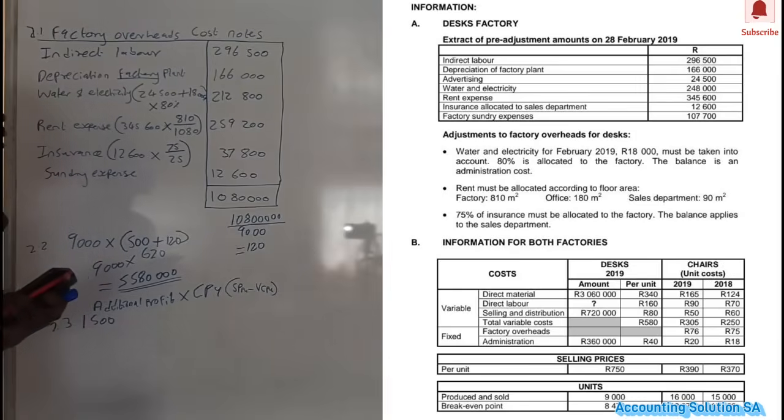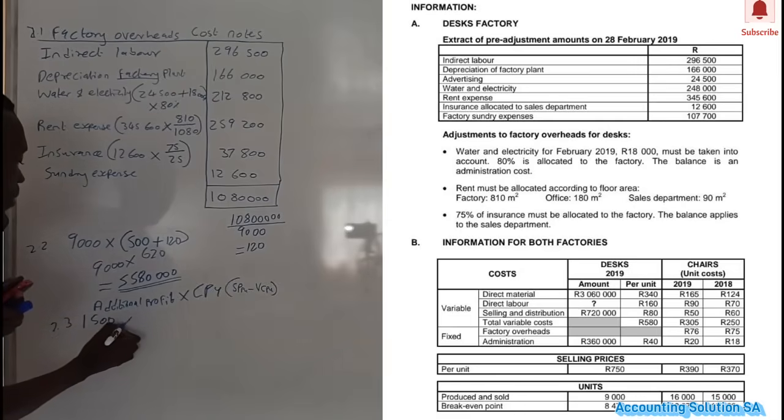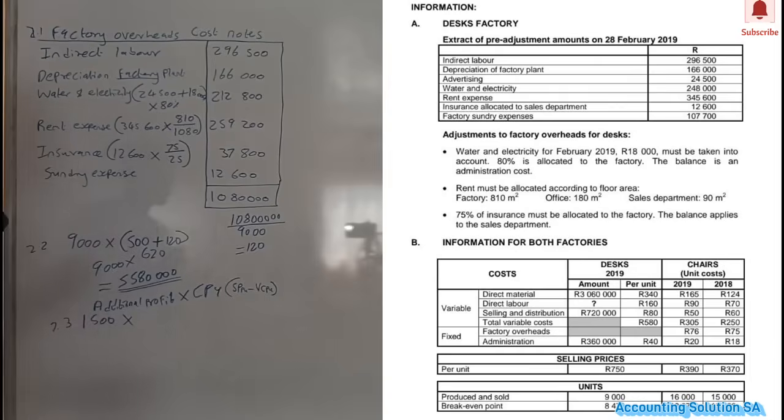It's the same guys, it's the same. So for additional profit, we know it is 1,500, and now we have to multiply by contribution per unit, which means that to calculate contribution per unit guys, we have to check our selling price. Our selling price, if you check for desk, it was 750.